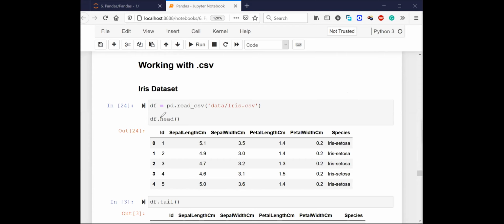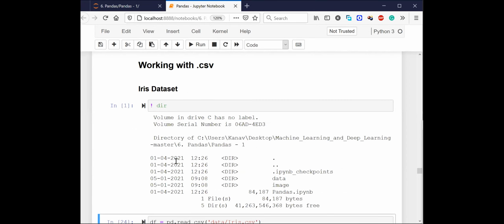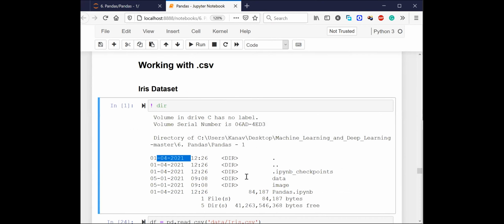Great. All right. So see what I'm trying to do here. If I say exclamation dir, it will show me all the folders that are present in my current directory. Now, do you see, I have opened this entire Jupyter file, which is called pandas.ipynb. And in the same folder, I have something called image.